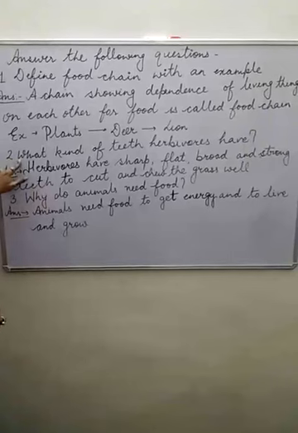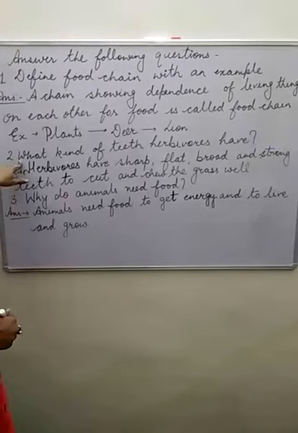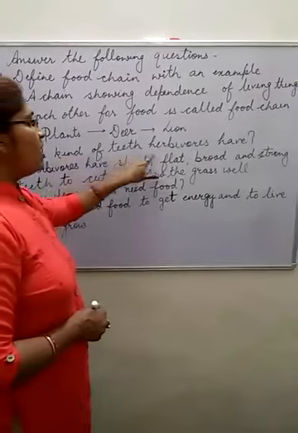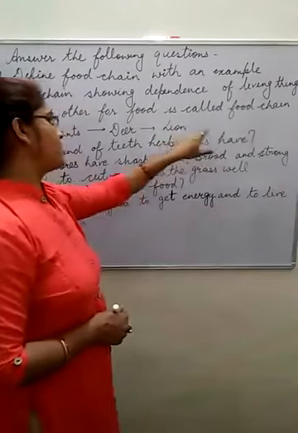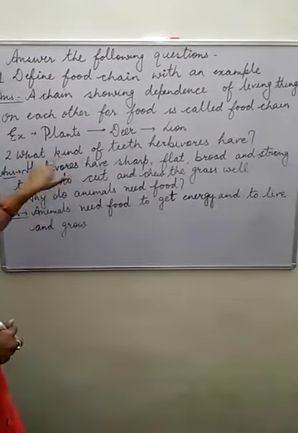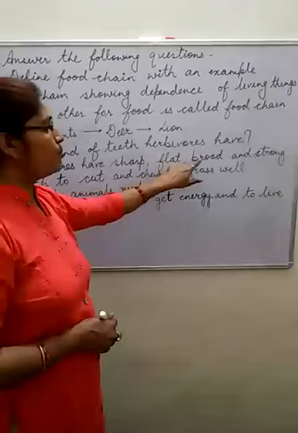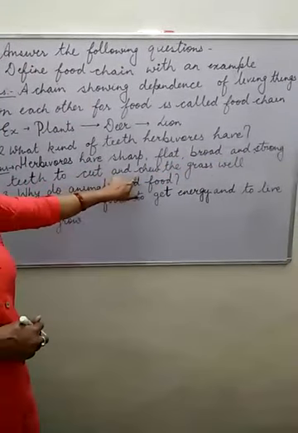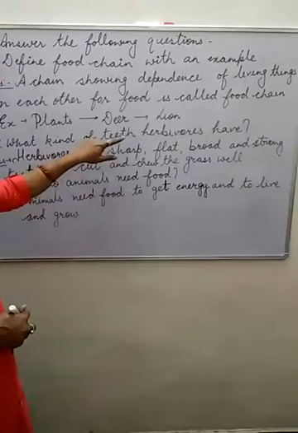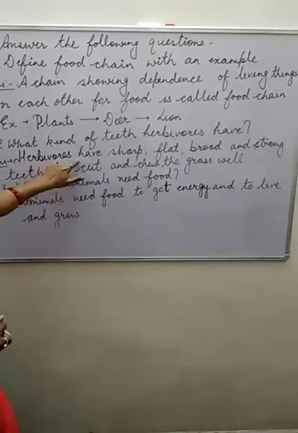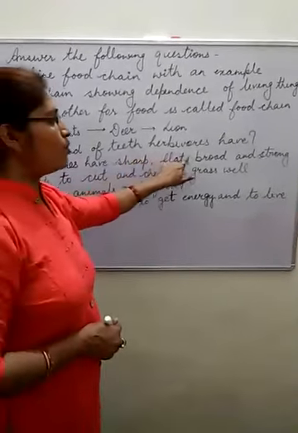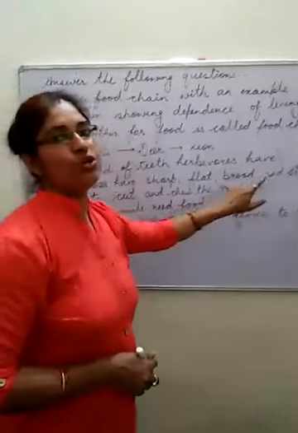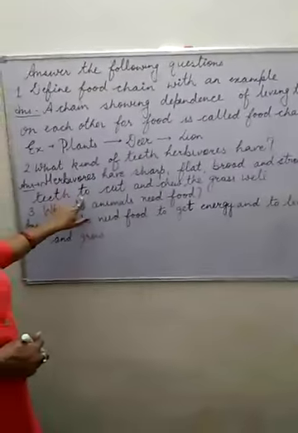What was question number 2 which you have done? What kind of teeth do herbivores have? Herbivores have sharp, flat, broad and strong teeth to cut and chew the grass well. So which kind of teeth do herbivores have? Herbivores have sharp, flat, broad and strong teeth to cut and chew the grass well.